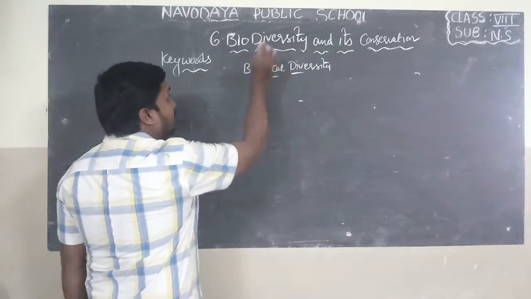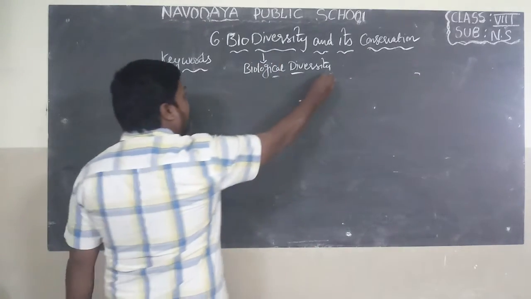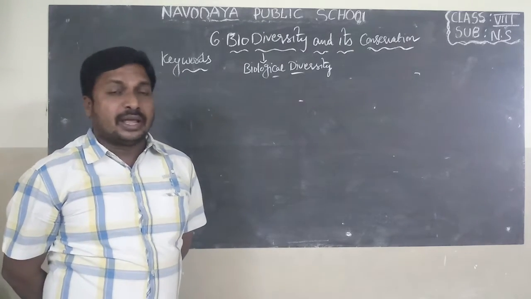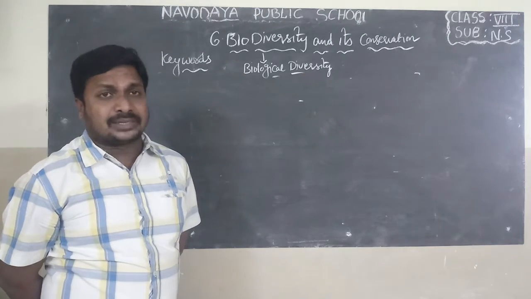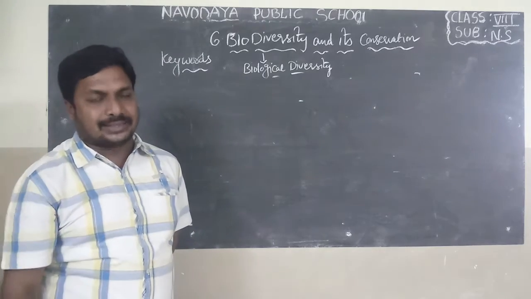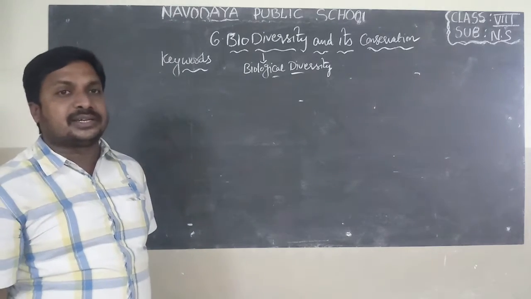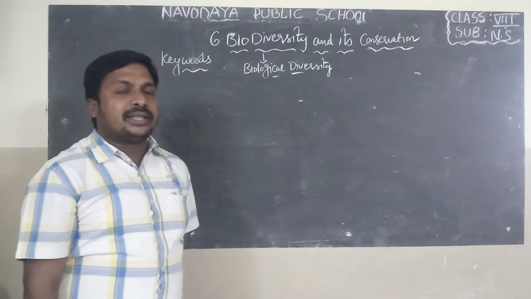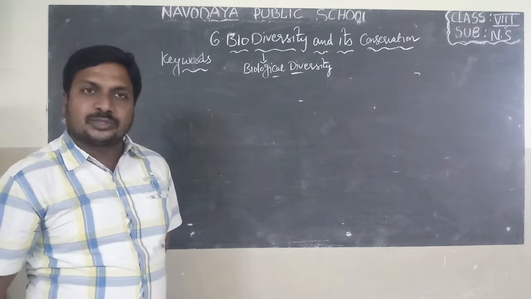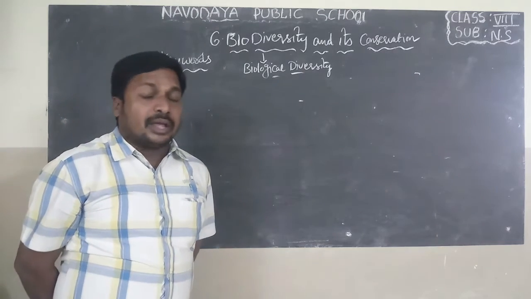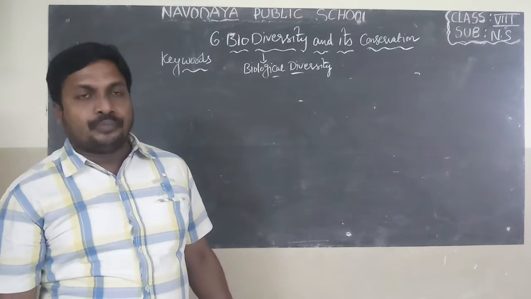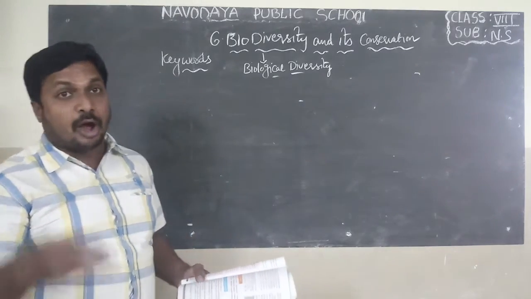First of all, what is meant by biodiversity? Biodiversity means biological diversity. If you observe nature, we can find a great diversity in plants, animals and microorganisms. Do you know two organisms that look exactly the same? We can find so many variations in living organisms. That's why India has a rich source of biodiversity. That's why everyone should protect biodiversity. If you protect biodiversity, it protects you. Now, I will start explaining the keywords.